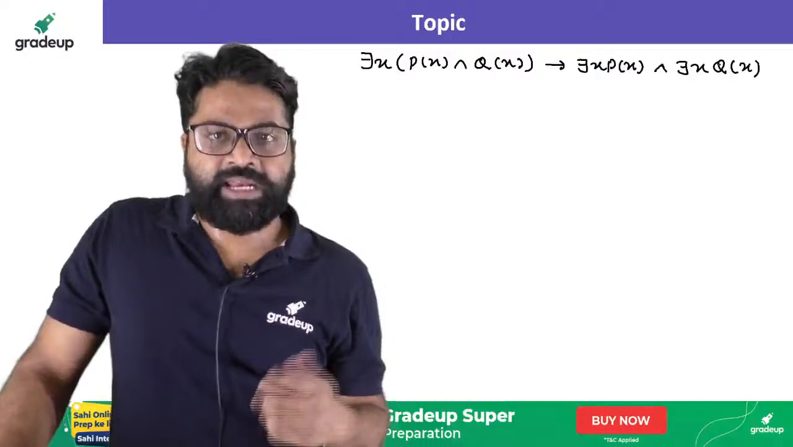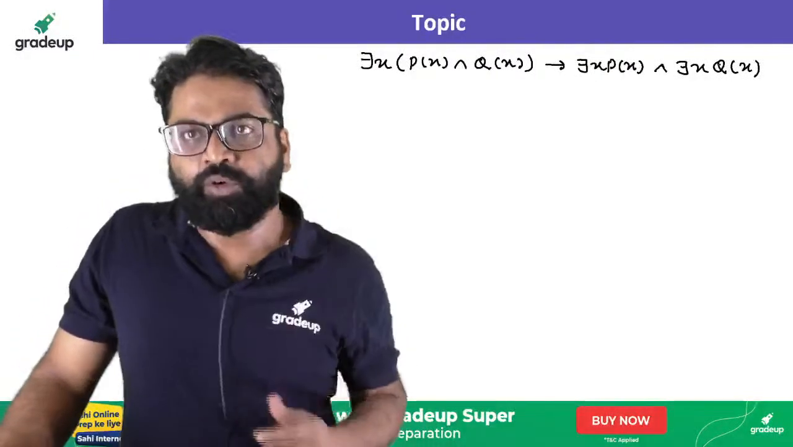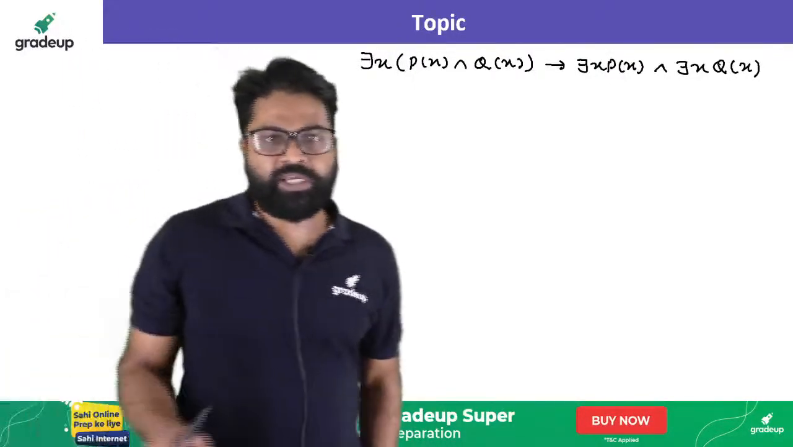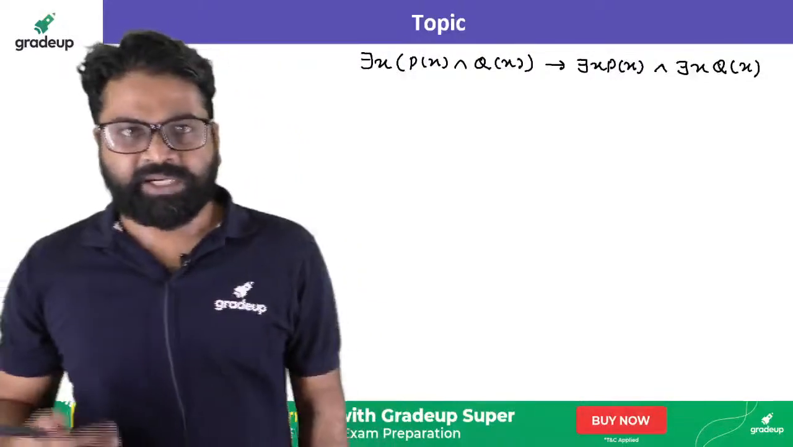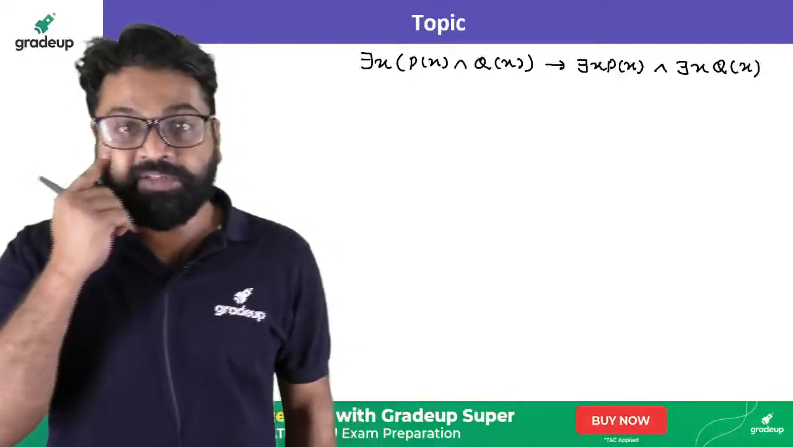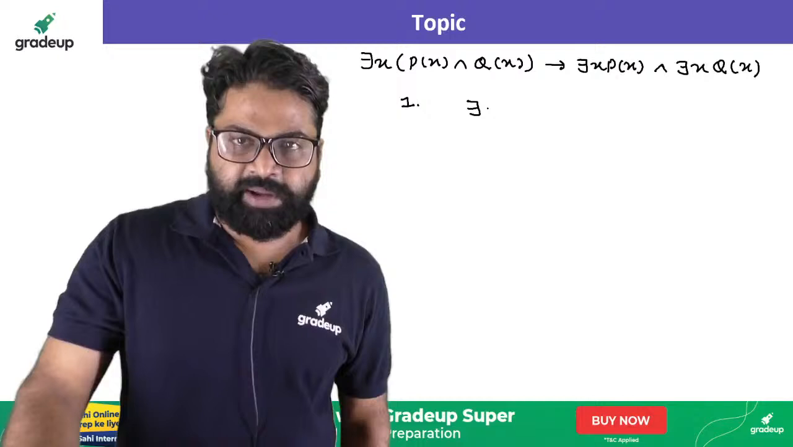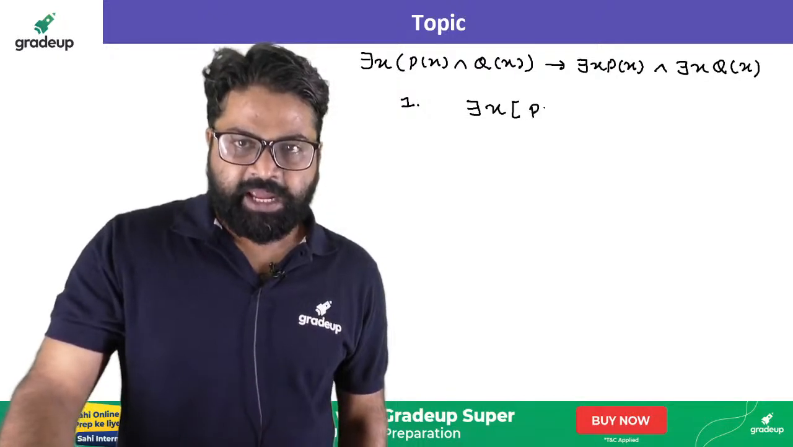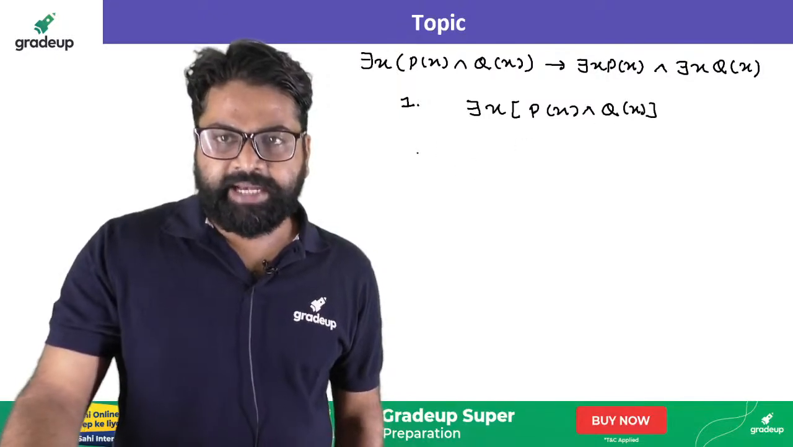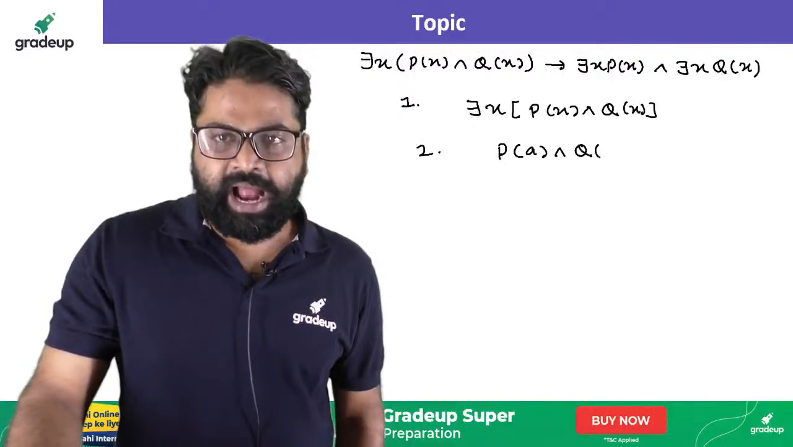You can use the box method which I have taught. If you don't know the box method, you can go and watch that video also. You can use the box method and prove it. But let's try to solve the same thing without the box method. Let's see what our first premise is. The first premise is there exists x (P(x) and Q(x)). Now the second thing that I can write is P(A) and Q(A).